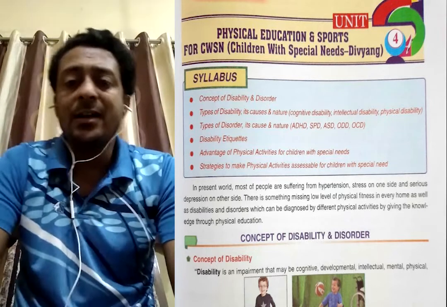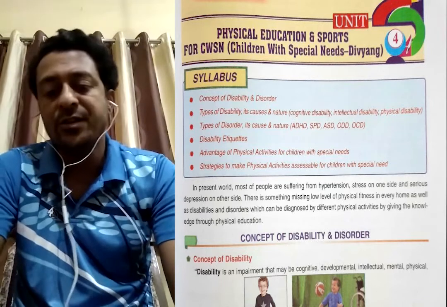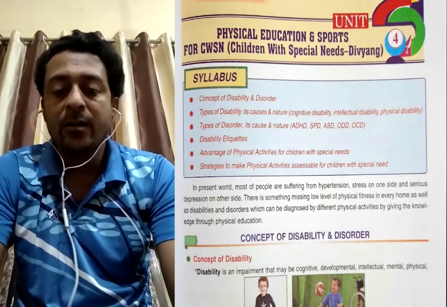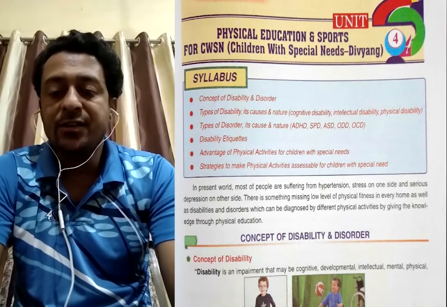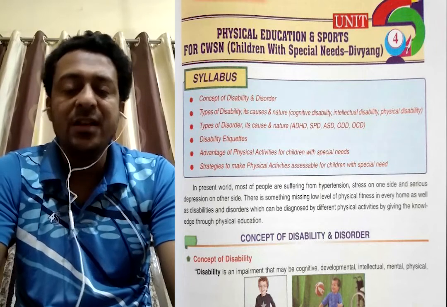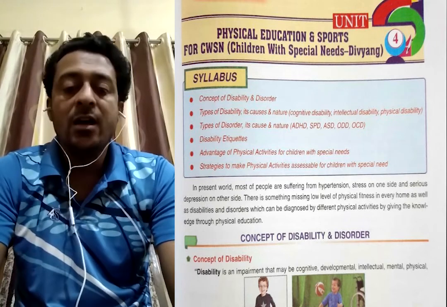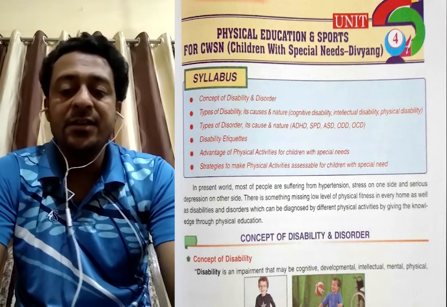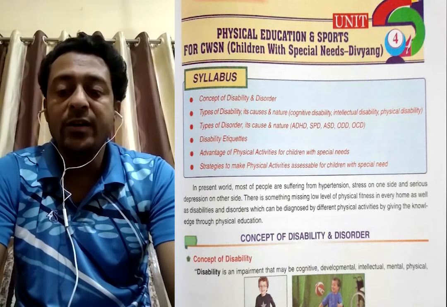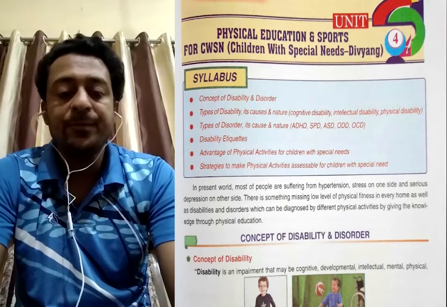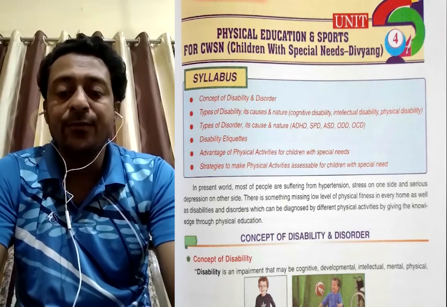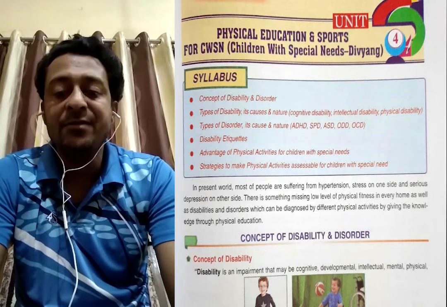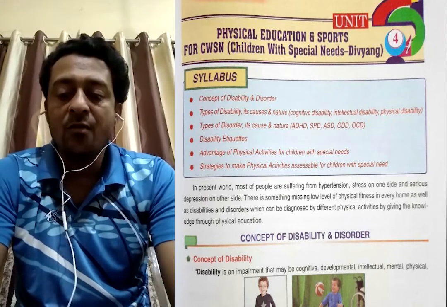First I will highlight the units you are going to read. Concept of disability and disorders, types of disabilities and natures: cognitive disability, intellectual disability, physical disability. There are three types of disabilities. Types of disorder, its causes and natures: ADHD, SPD, ASD, ODD, OCD. Disability etiquette. Advantages of physical activities for children with special needs. And last, we will study how to make physical activities accessible for children with special needs.